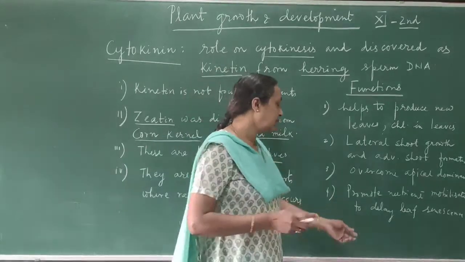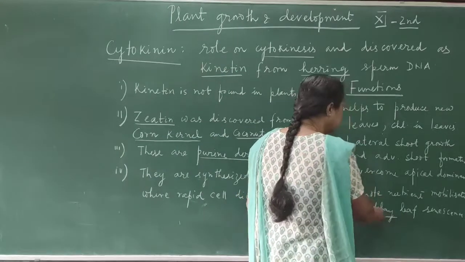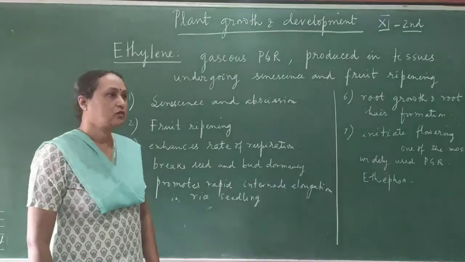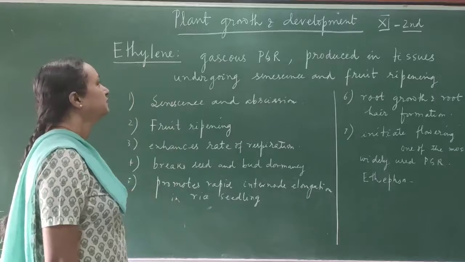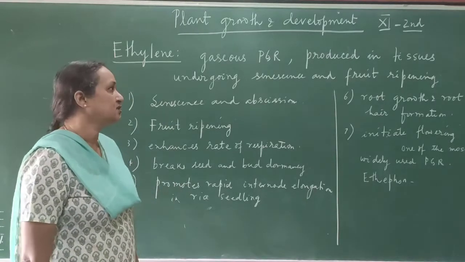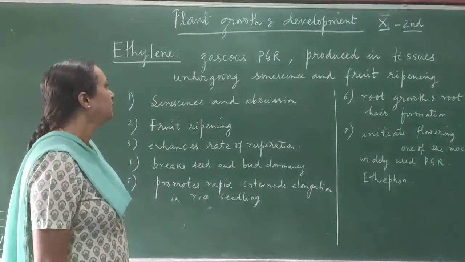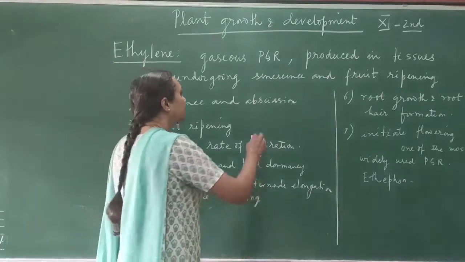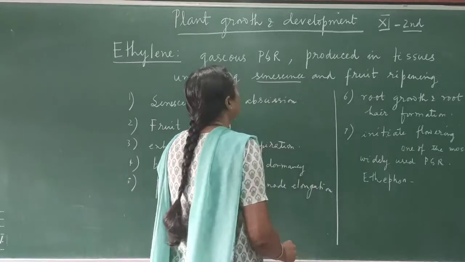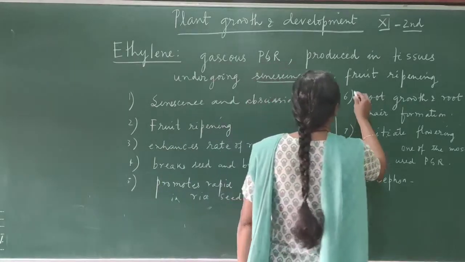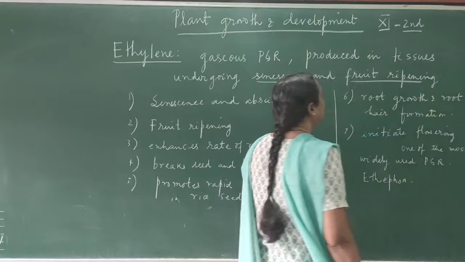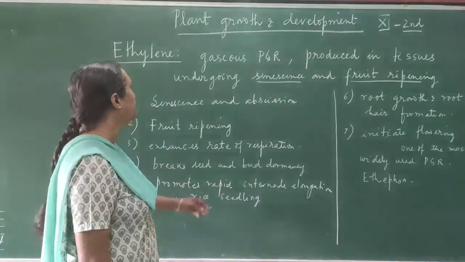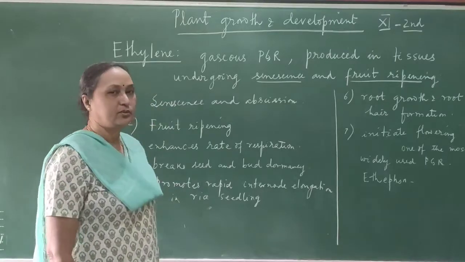So it is also helping to delay senescence, delay the aging process of the leaf. Next hormone is ethylene. Ethylene is a gaseous plant growth regulator and is produced in tissues undergoing senescence and fruit ripening. So the part of the plant where you can see aging is taking place, or the ripening of the fruit is taking place, in those parts ethylene is produced.